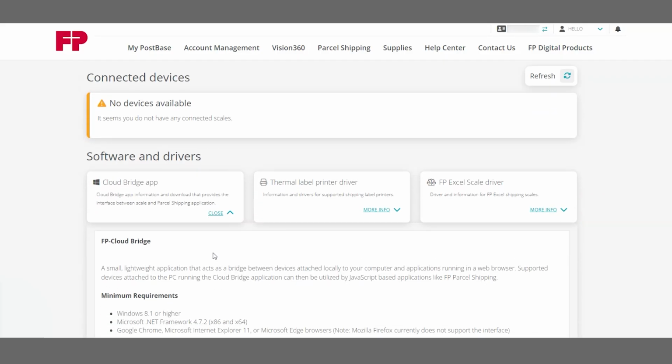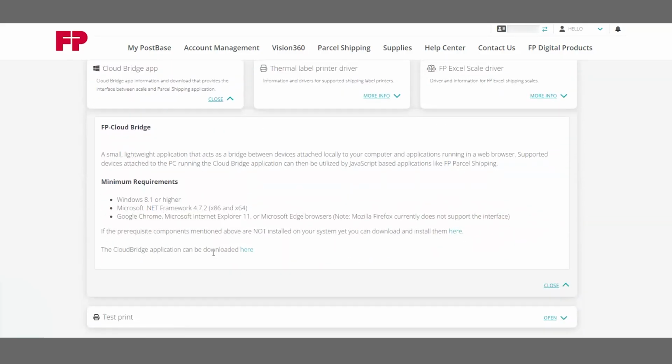Review the minimum PC requirements. All modern PCs will meet the requirements. If the PC being used does not meet the requirements, utilize the Install Them Here link to download the Microsoft needed .NET framework. After reviewing and/or downloading the minimum requirements, download the CloudBridge application via the clickable hyperlink here in